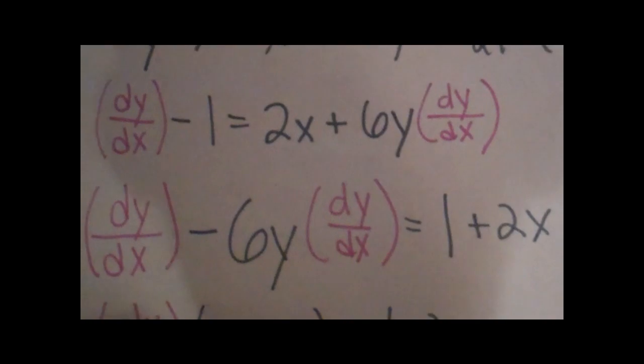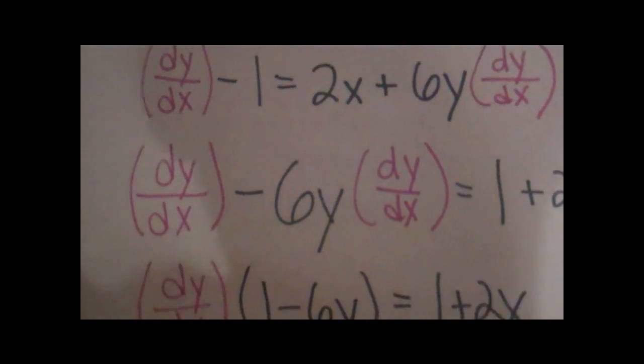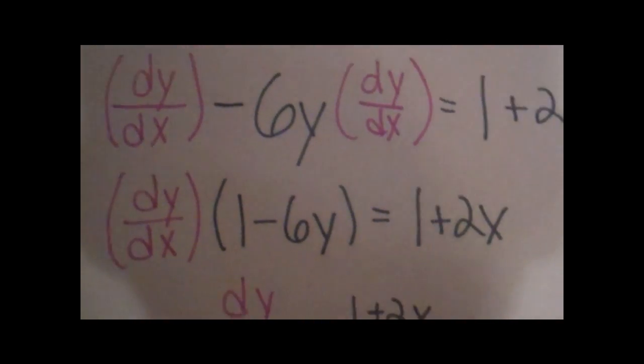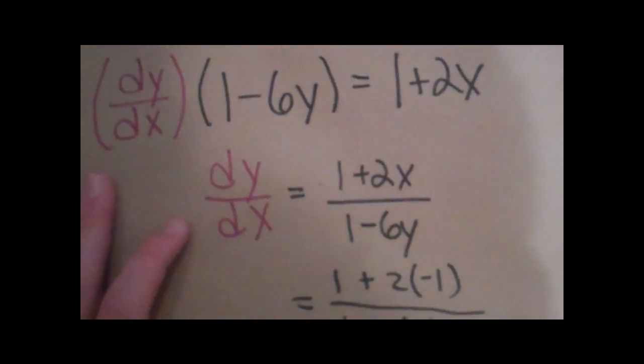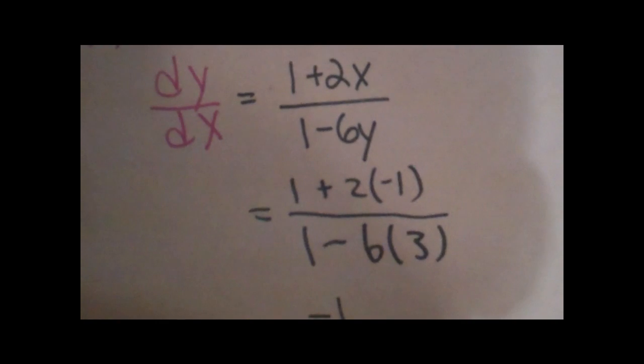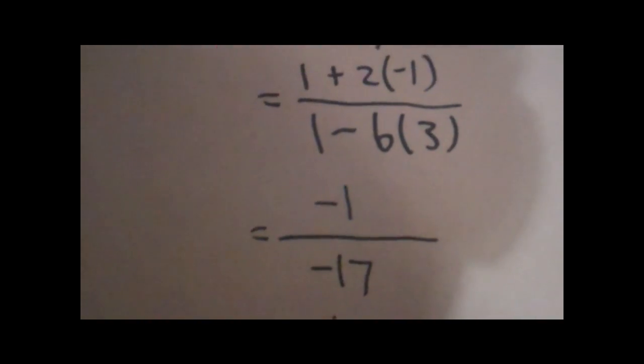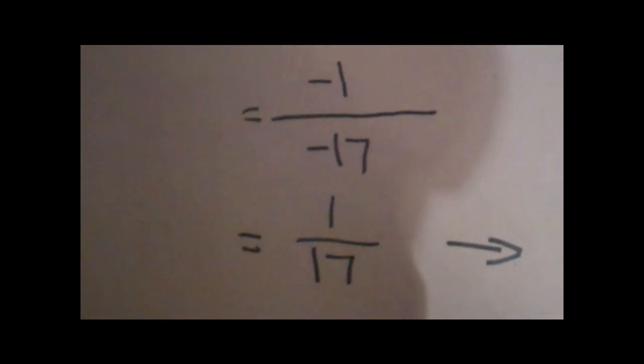Then, we continue to simplify the equation until we get dy/dx by itself. Then we plug in the points we have and see what our slope turns out to be. 1/17. That points to